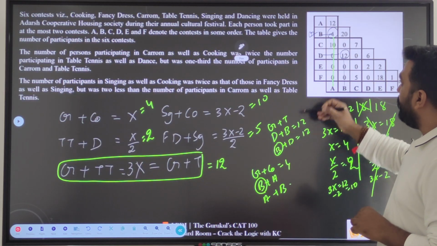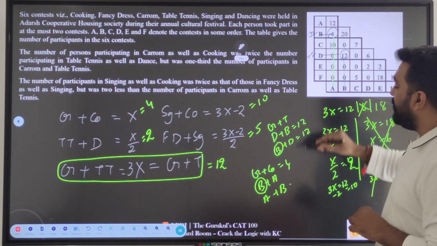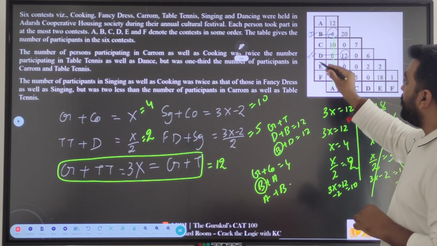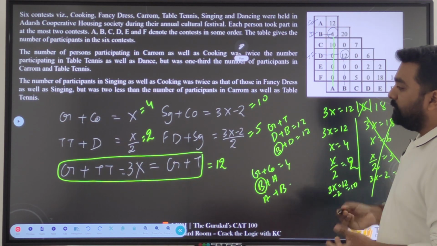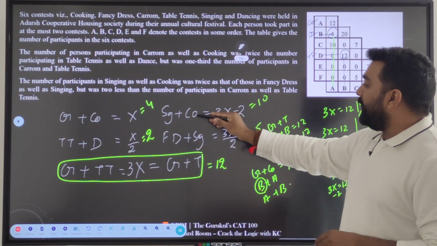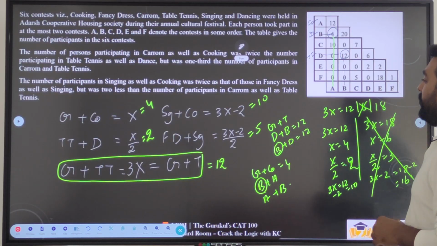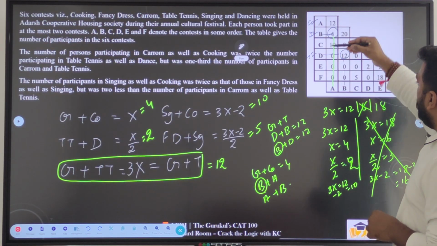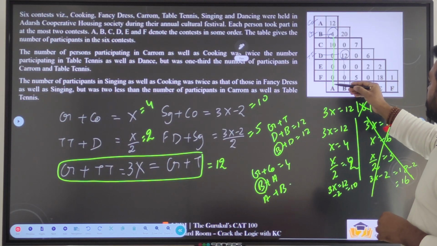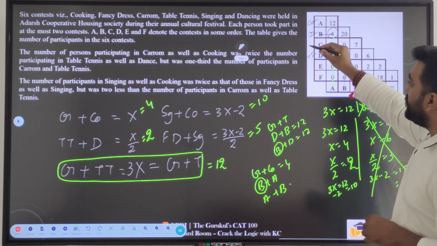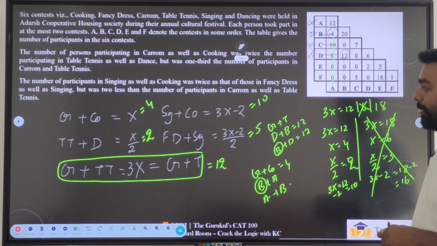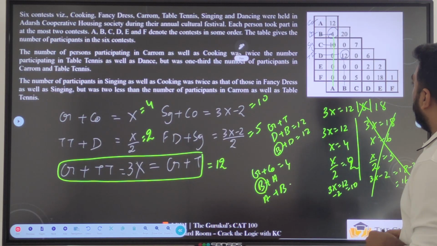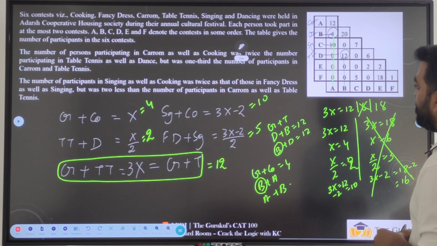If B equals carom, can I say D will be equal to table tennis? Okay. Then cooking should be equal to A. That is also okay. If cooking is equal to A, cooking plus singing is 10. A plus singing, where is that? This is C. So C should be singing. Okay. So we have C singing done.